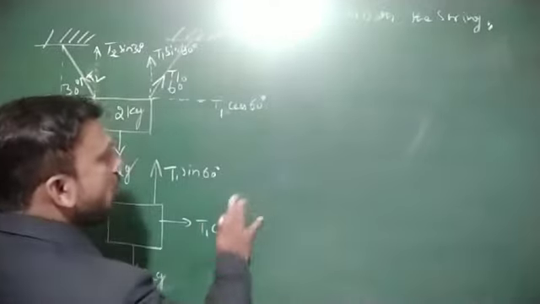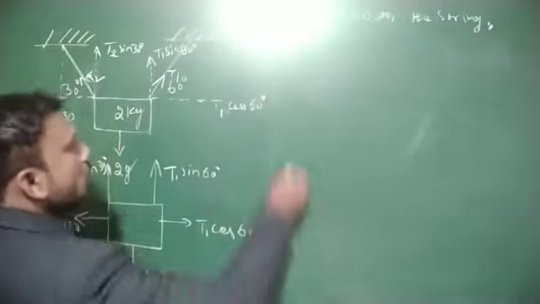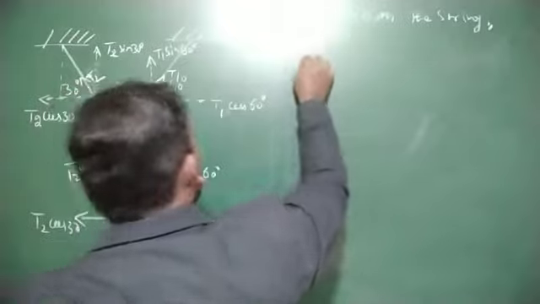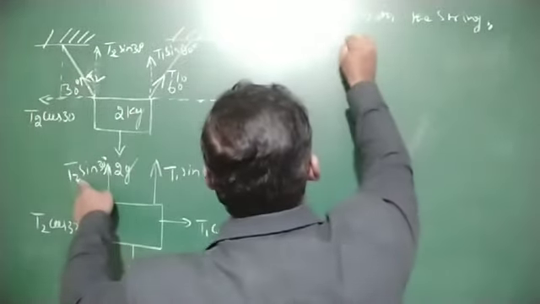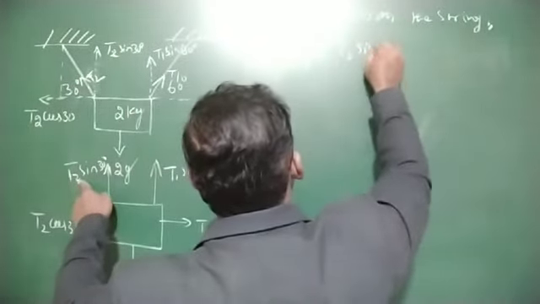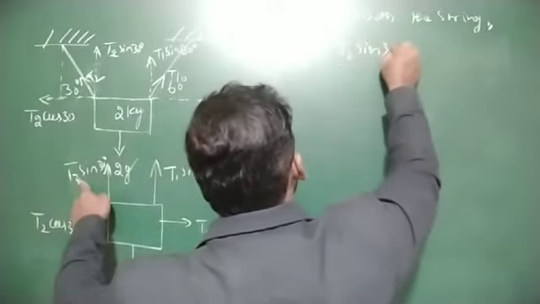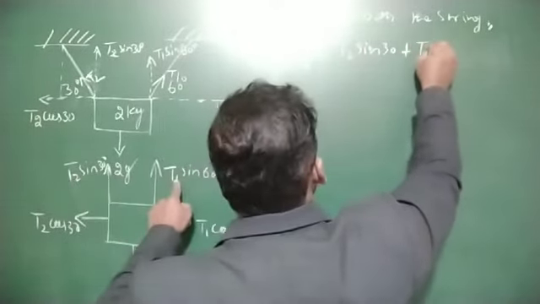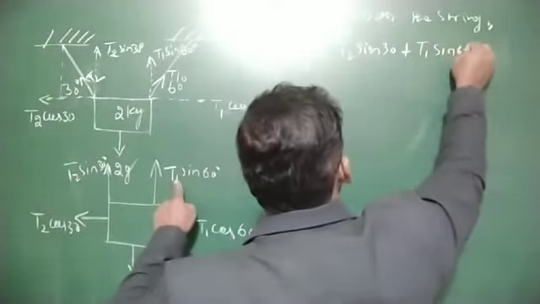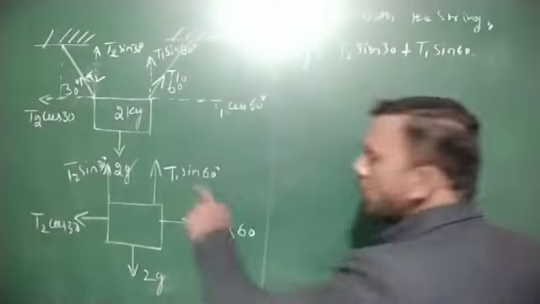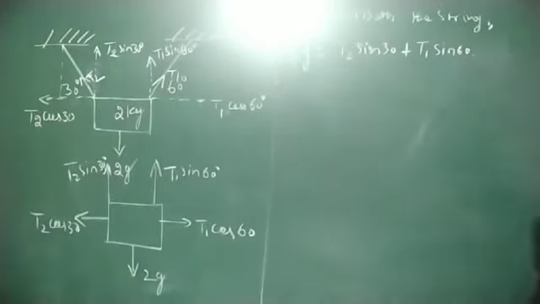Therefore, 2g is balanced by T2 sin 30 degree plus T1 sin 60 degree.